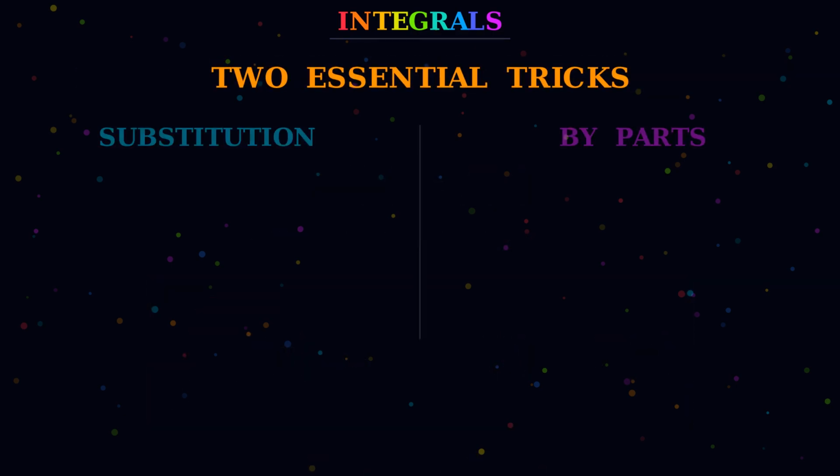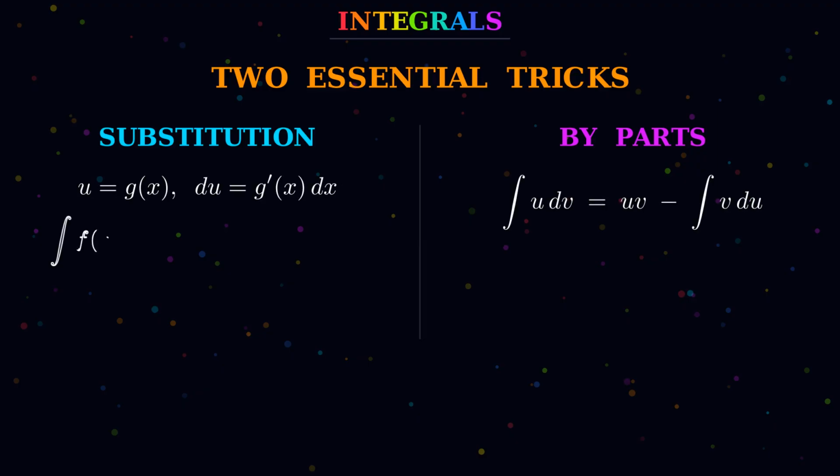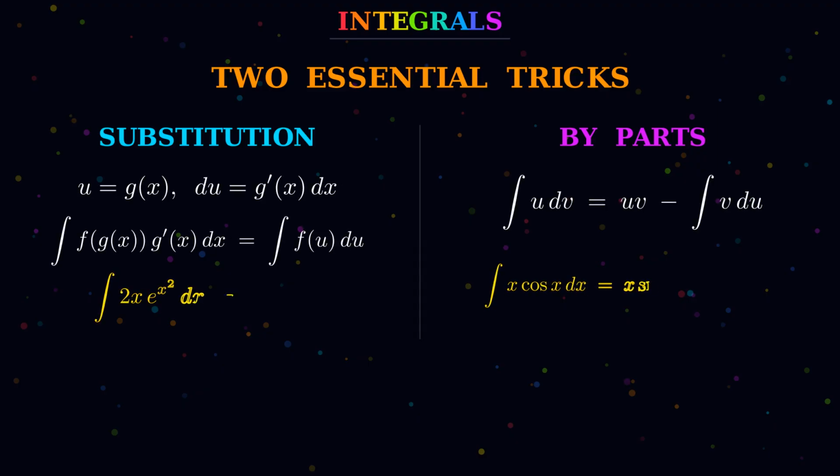To evaluate an integral, we have two main tools. Substitution reverses the chain rule. If u equals g of x, then du equals g prime of x dx, and the integral transforms into a simpler one. And integration by parts reverses the product rule. The integral of u dv equals uv minus the integral of v du. Armed with these two tricks, a huge range of integrals becomes tractable.